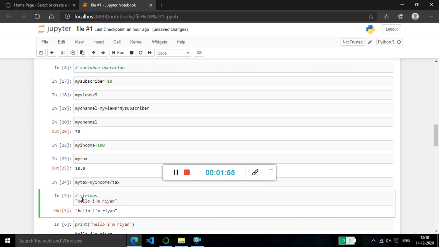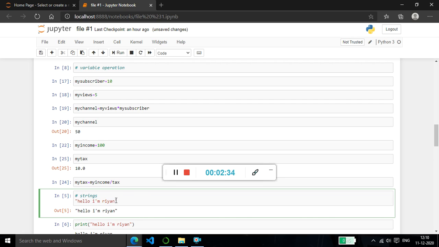If I write it in single quotes, Python will give "hello I" as the output. Why? Because in "I am" I have put a single quote here, so Python will think that is the end of the output. But I want "hello I am Riyan", so I inserted that in double quotes. That means Python will understand that single quote is not the ending of the output. Have you understood? Let me show you.